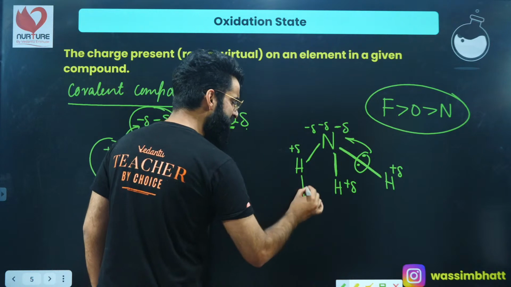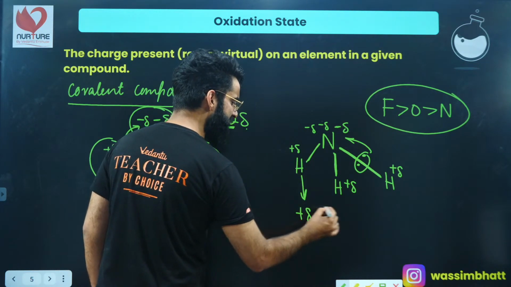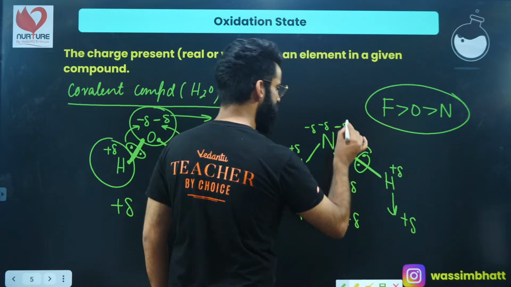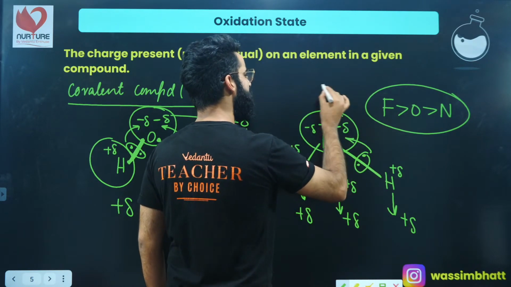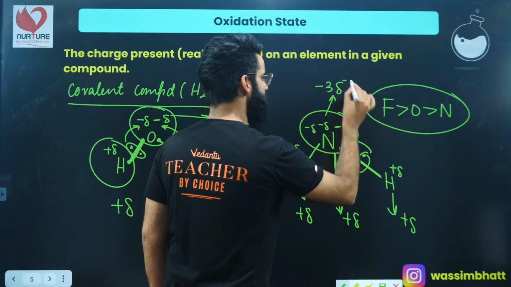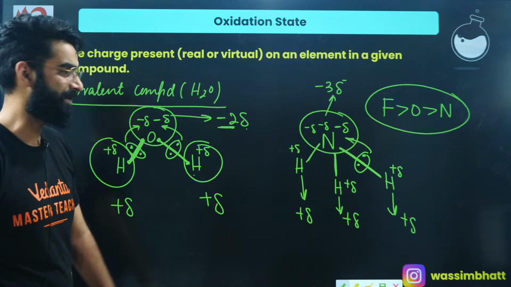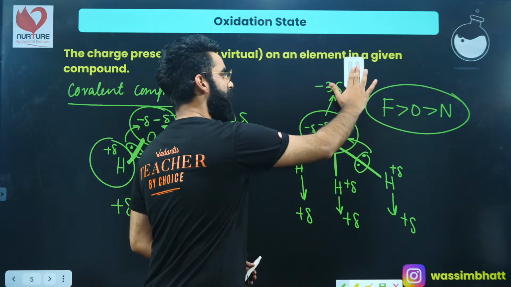Okay, so what is the net charge present on this hydrogen? It's delta positive. What about this hydrogen? Delta positive. What about this hydrogen? Delta positive. What about this nitrogen? It's going to be minus 3 delta, sorry, not delta negative. Minus 3 delta over here.